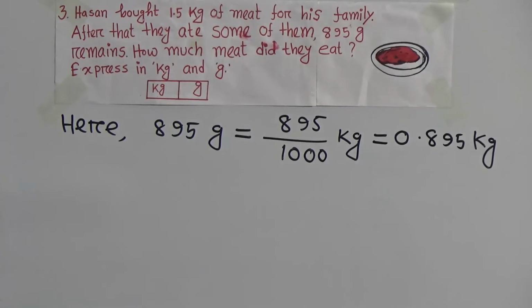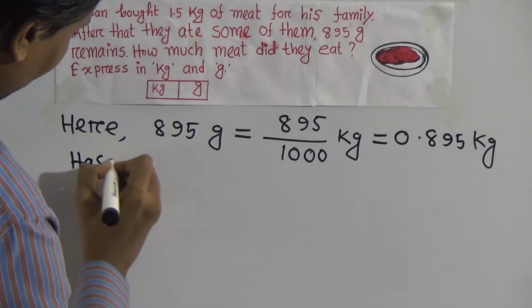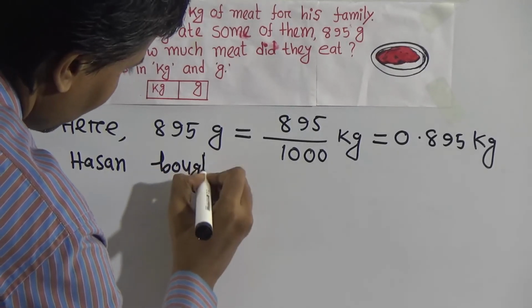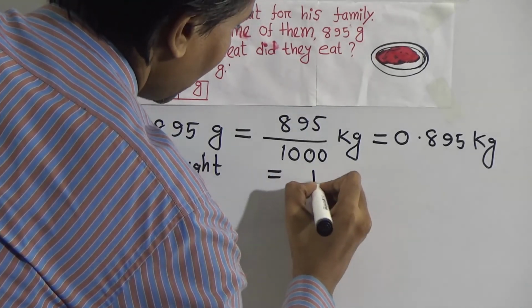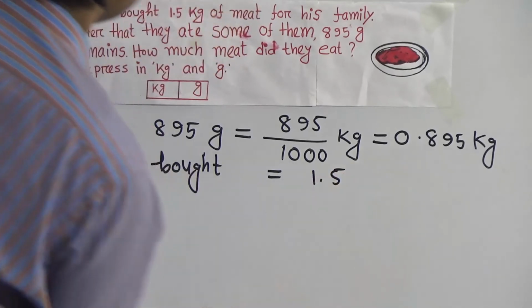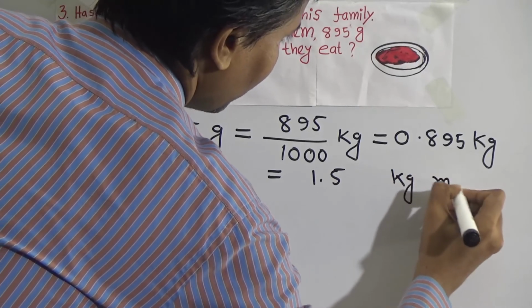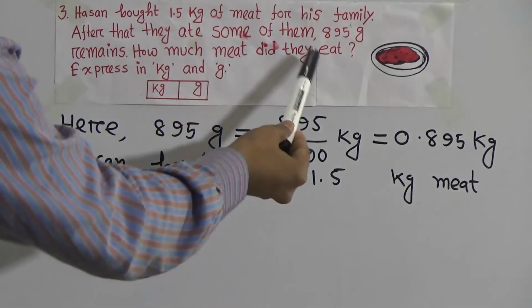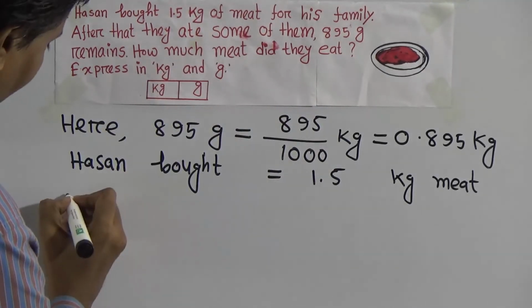Now write: Hassan bought 1.5 kg meat. Yes, right. Then after eating, you see 895 gram remains after eating.